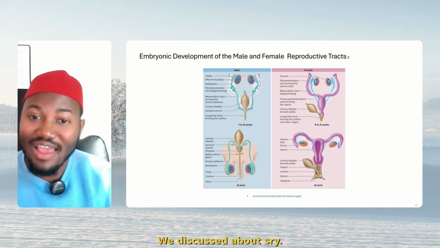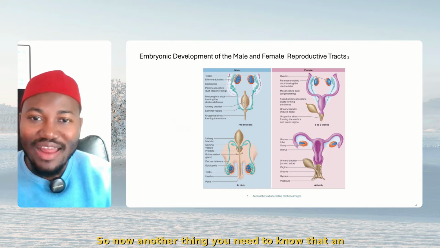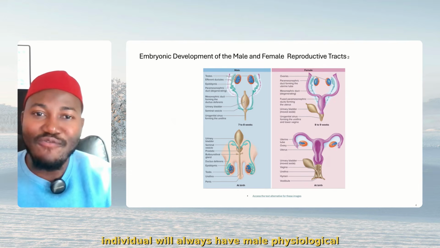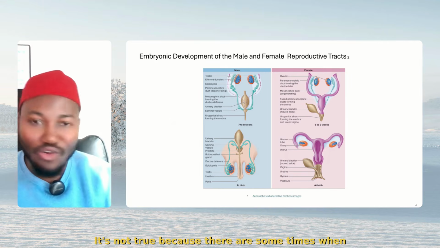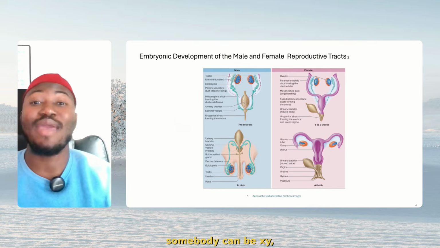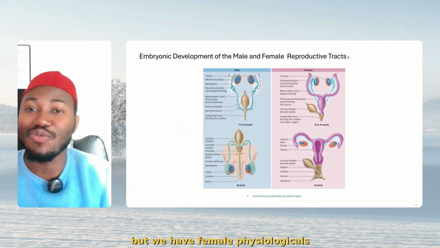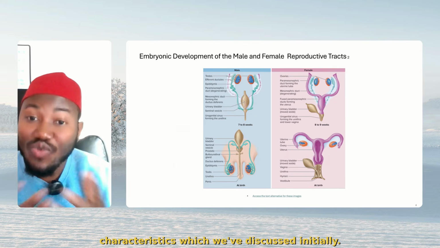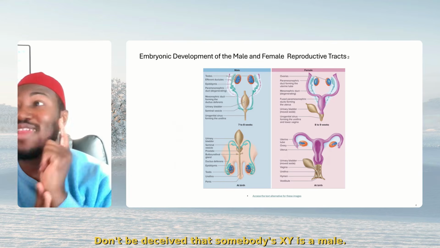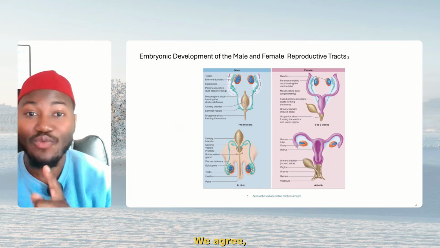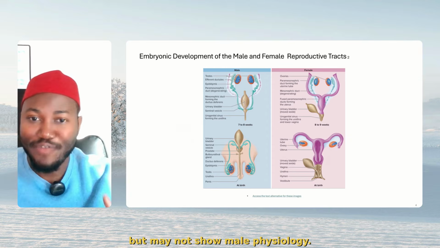We discussed SRY. Now, another thing you need to know: an XY individual will always have male physiological characteristics. It's not true, because there are sometimes when somebody can be XY, but have female physiological characteristics, which we've discussed initially. So the answer is false. Don't be deceived that somebody who is XY is a male, we agree, but may not show male physiology.